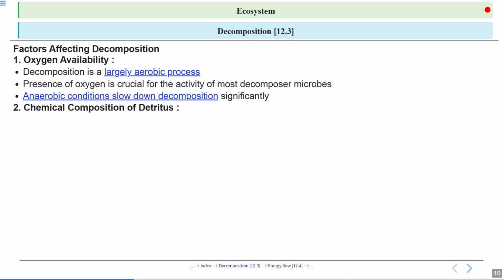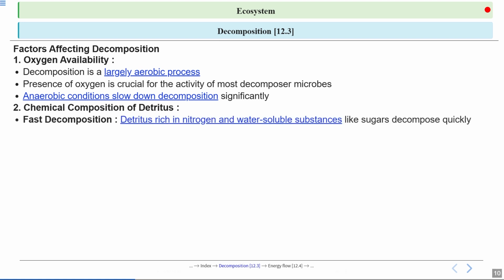Okay, next one is chemical composition of the detritus. Let's talk about this. The rate of decomposition also depends on the chemical composition of the detritus. Detritus that is rich in nitrogen and water soluble substances like sugars decomposes quickly.